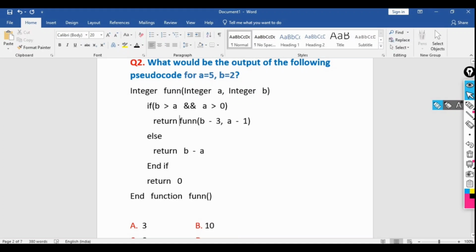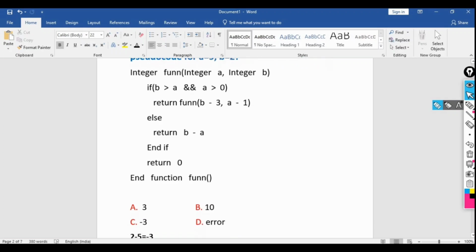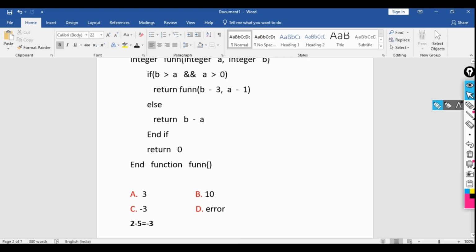Then it returns from the function, and it will not go inside this if statement because the condition is false. Then it will enter the else part, return b minus a. So what is the value of b here? 2. 2 minus 5 is equal to minus 3. So it will print minus 3. Return b minus a, so minus 3 it will return.